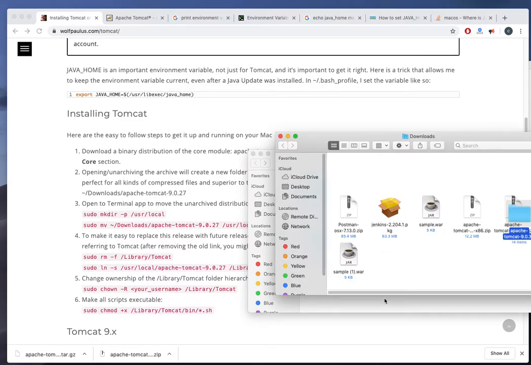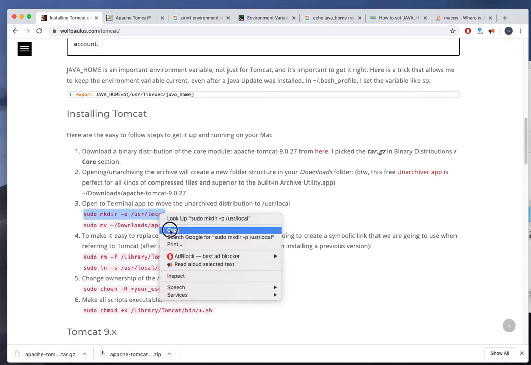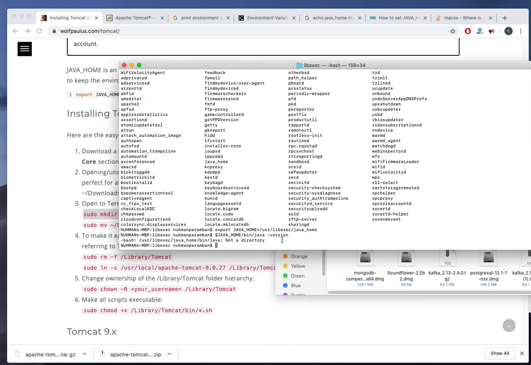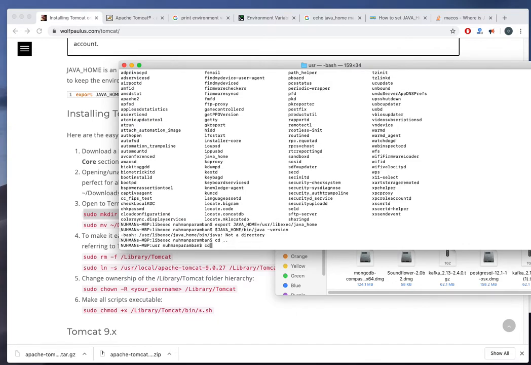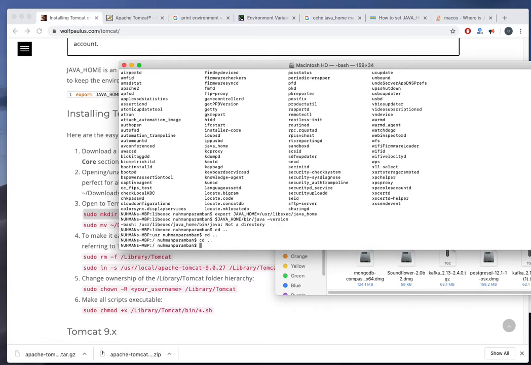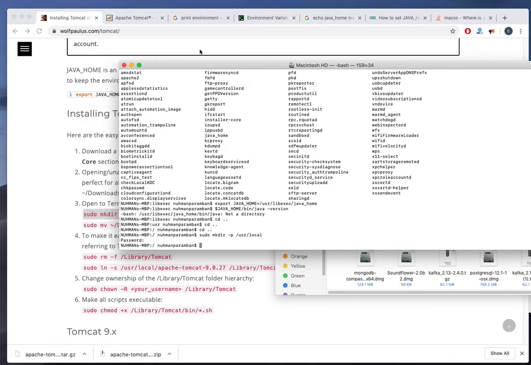I'm extracting it here itself. 9030 is my file, and right now I'm copying this one and going to my terminal again, and I'm going all the way to the root folder. Okay, so right now I am here. Okay, that step is done.